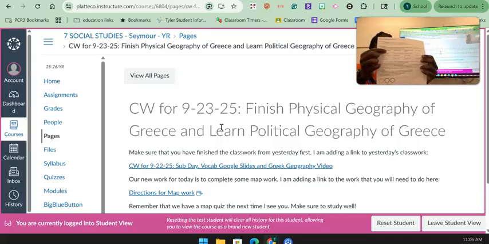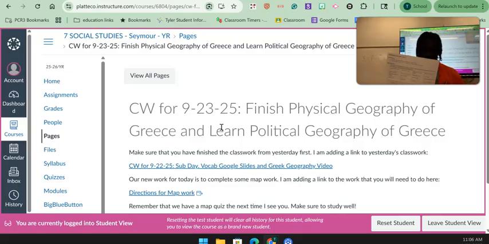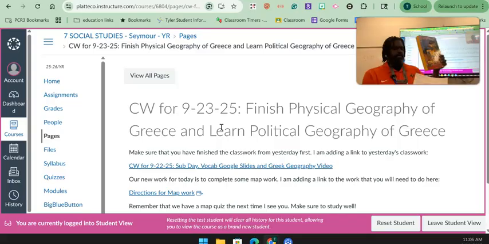On this sheet or on Canvas, you will see there are numbers next to the little places. Those numbers tell you what page in the textbook you need to look for. For example, if the paper is telling you that you need to look on page 219 in your textbook, you're going to look on page 219. There will be a map there that will show you where to find what you need.